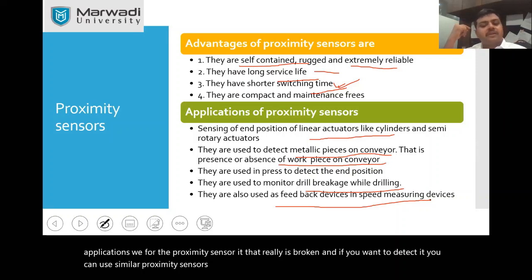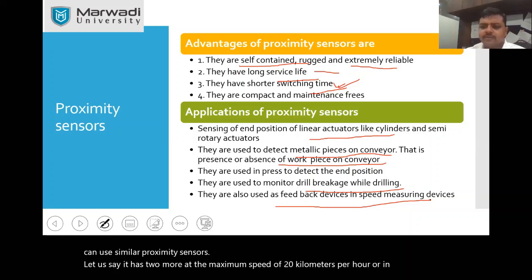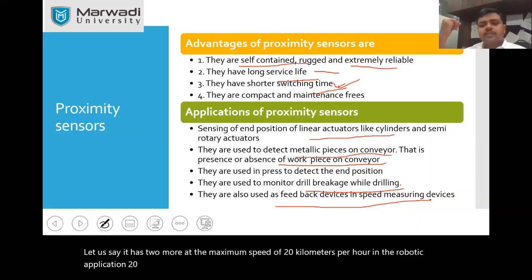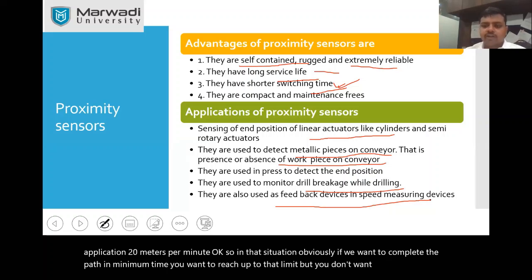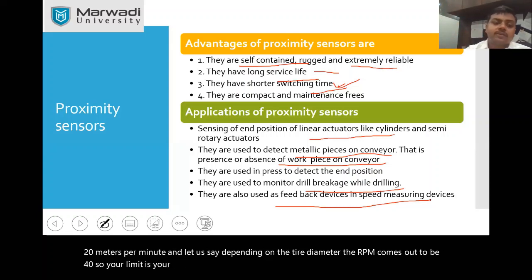In robotic applications, I am just giving you some very important examples. Let us say you have to control the speed of the robot, so it has to move at a maximum speed of 20 meters per minute. If you want to complete the path in minimum time, you want to reach up to that limit, but you don't want to exceed 20 meters per minute. Depending on the tire diameter, let us say the RPM comes out to be 40. So your limit is that your motor should not rotate more than 40 RPM.